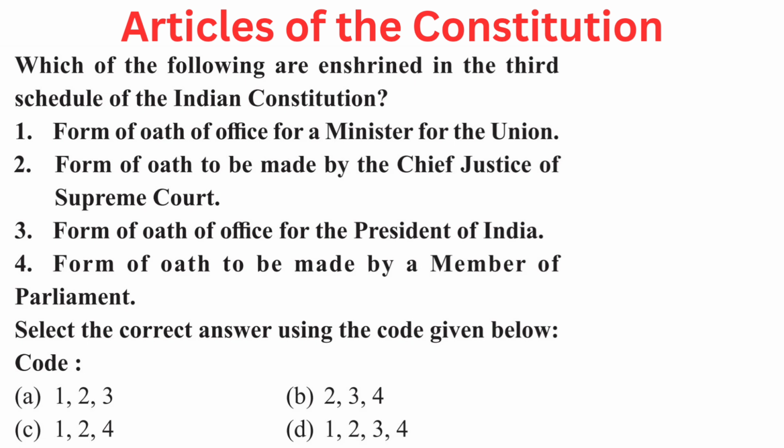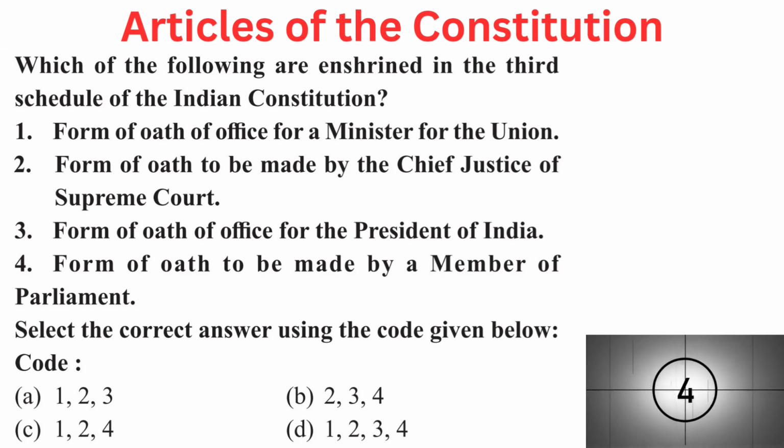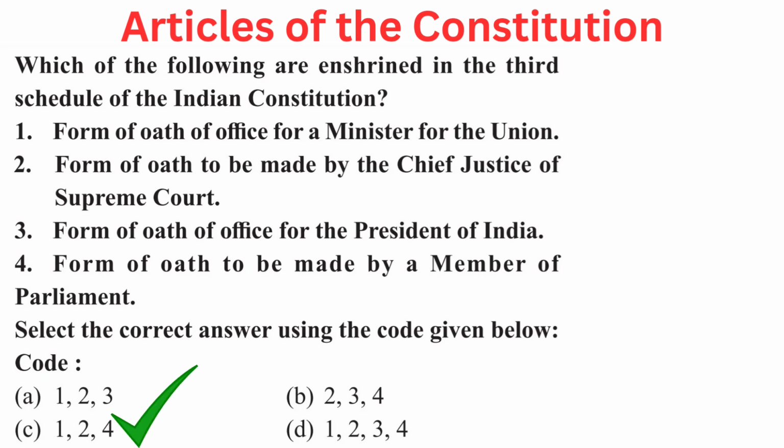Your question is which of the following are enshrined in the third schedule of the Indian Constitution? First, form of oath of office for a minister for the Union. Second, form of oath to be made by the Chief Justice of Supreme Court. Third, form of oath of office for the President of India. Fourth, form of oath to be made by a member of Parliament. Select the correct answer using the code given below. Code A 123, B 234, C 124, or D 1234. Right answer is C 124.